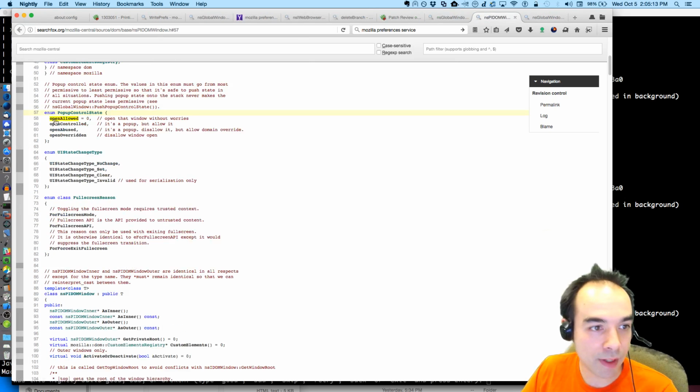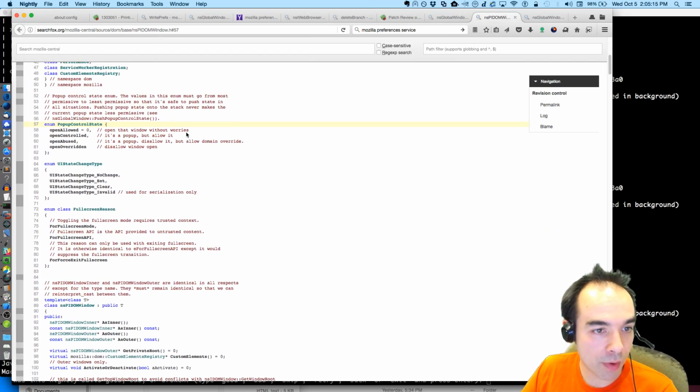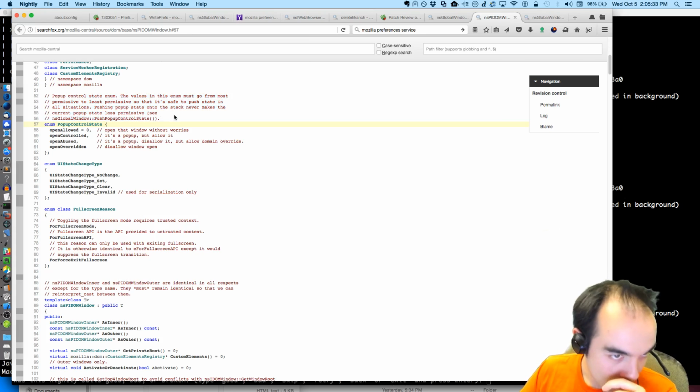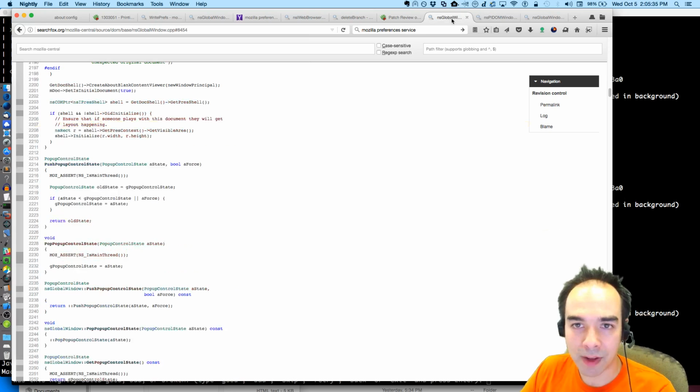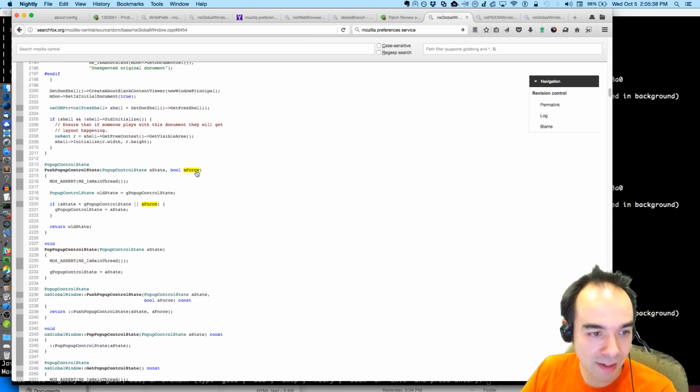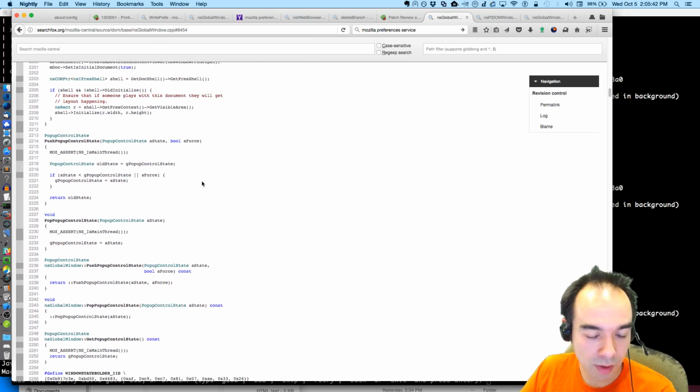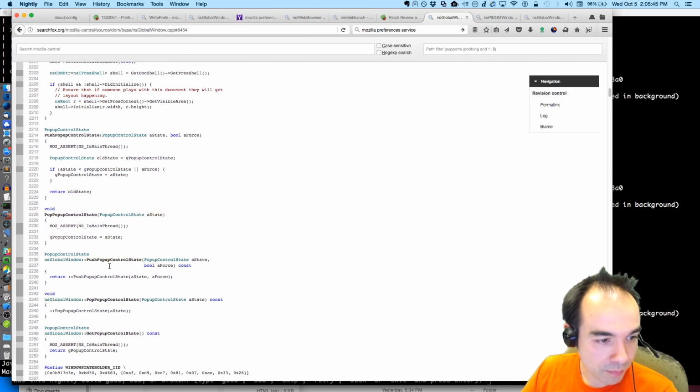I think I saw them briefly, but they are open allowed, open that window without worries. It's a pop-up but allow it. It's a pop-up disallow it but allow domain override, and then disallow window open. The values in this enum must go from most permissive to least permissive so that it's safe to push state in all situations. Pushing pop-up state onto the stack never makes the current pop-up state less permissive. So you can only ever go up, except if we force. It looks like we've added some ability to force, which we're kind of violating that constraint.